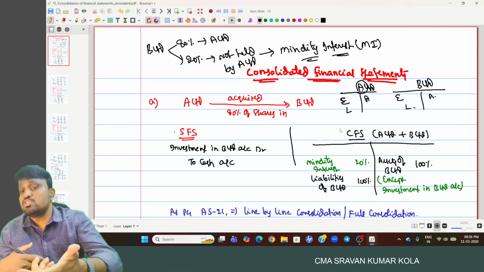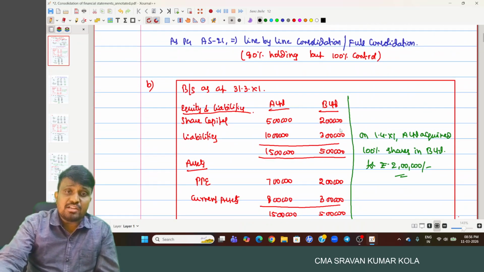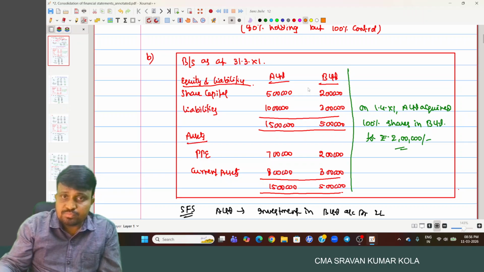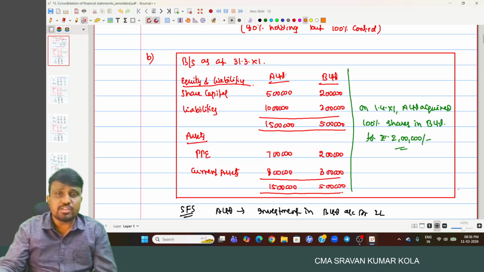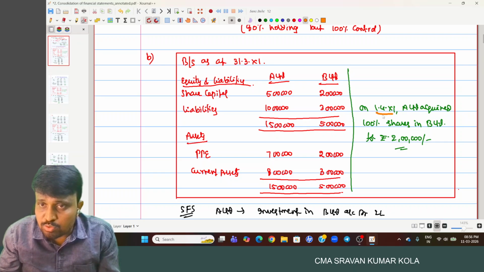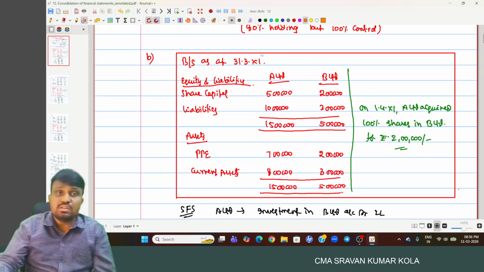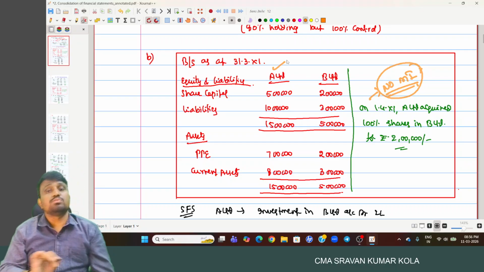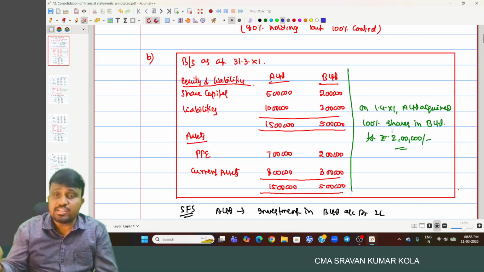And what is meant by elimination of similar nature of transactions? I will explain it here. For example, B Limited, A Limited. Here the two financials are given relating to A Limited and B Limited. On 1/4/2000, A Limited acquired 100% shares in B Limited. And what does this mean? Here there is no minority interest because 100% is held by A Limited only.